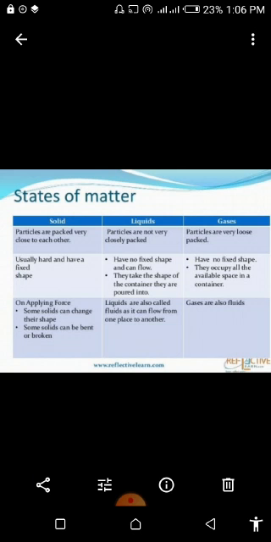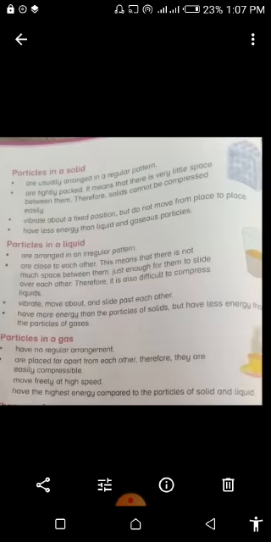And the third thing is that when you apply force on the solid, some solids can change their shape, some solids can be bent or broken. That's why they cannot be easily compressed. Liquids are also called fluids that can flow from one place to another, and gases are also fluids, and gases can be compressed. You can compress the gases, and because of this compression we blow the gases, we fill the gases in the balloons or in the tires or in the beach balls, etc.